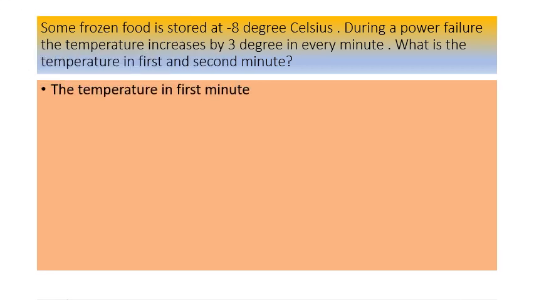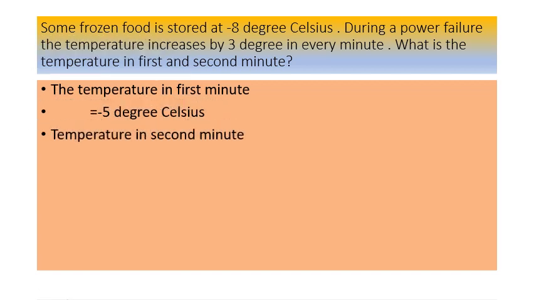The temperature in the first minute, that means here the temperature increases. So the value increases. So the temperature in the first minute is equal to -5 degrees Celsius. That means -8 plus 3 is equal to -5 degrees Celsius.